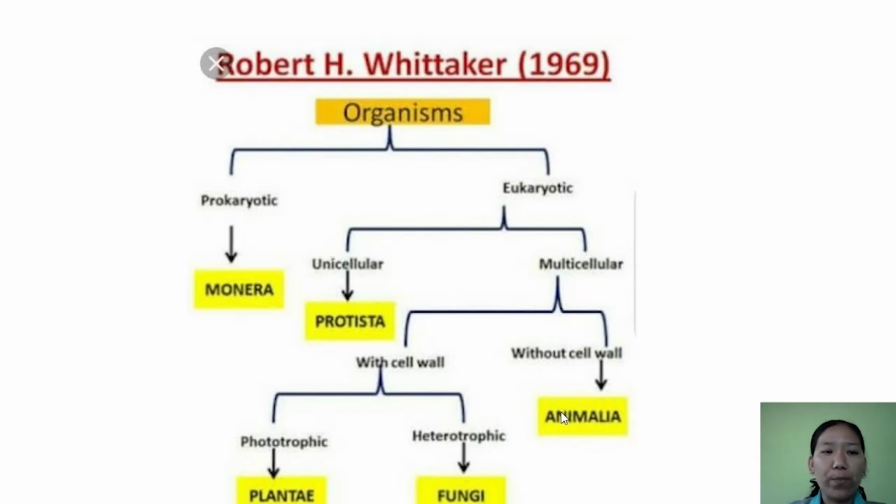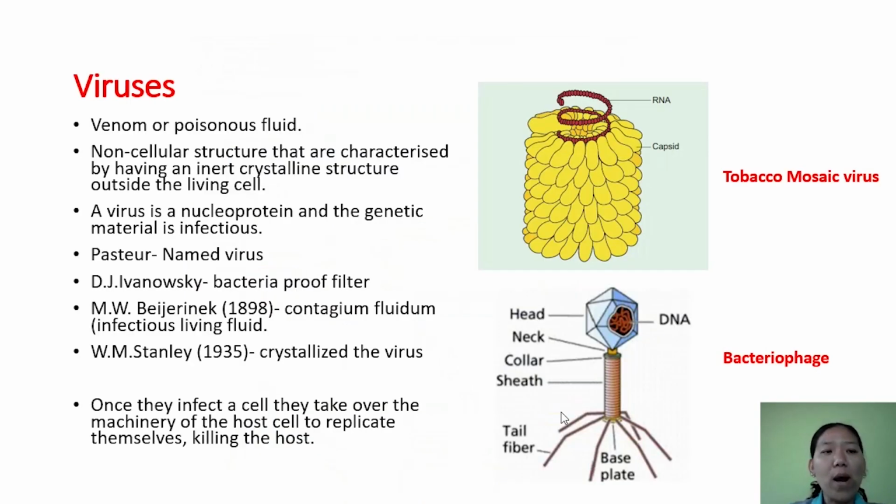Why do you think so? It is because viruses are non-cellular structures. These are subcellular structures, which are made up of only nucleic acid and protein coat. This nucleic acid acts as the genetic material, and the nucleic acid can be either RNA or DNA. And the virus is also called venom or poisonous fluid, and the name virus was given by Pasteur, and D.J.